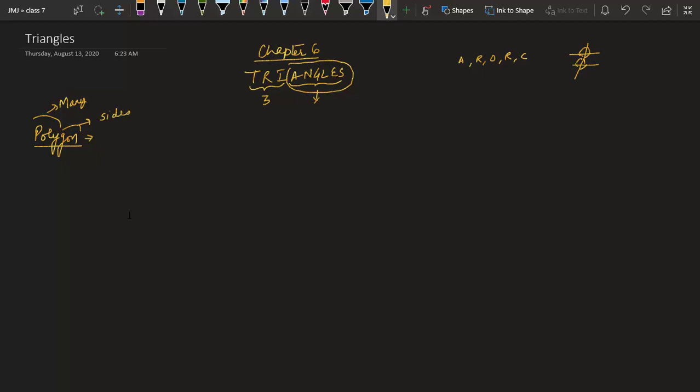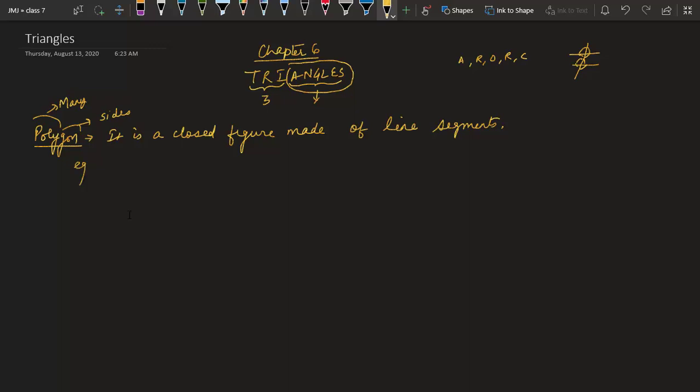So when there are many sides, it is known as a polygon, but there is a condition that it is a closed figure made of line segments. So you can take any closed figure, and that will be called a polygon.